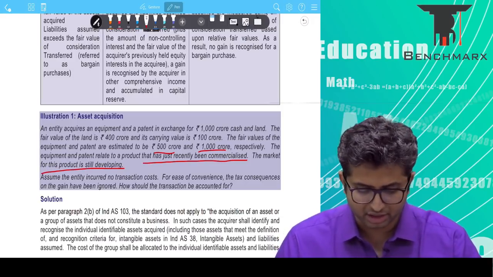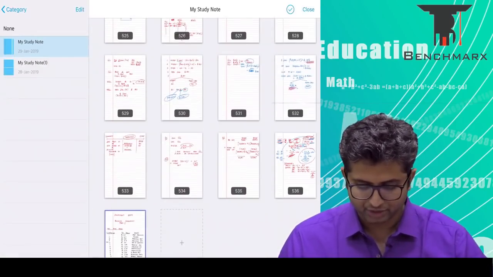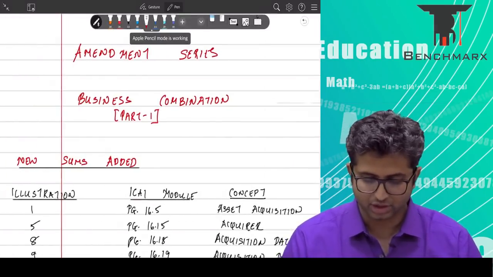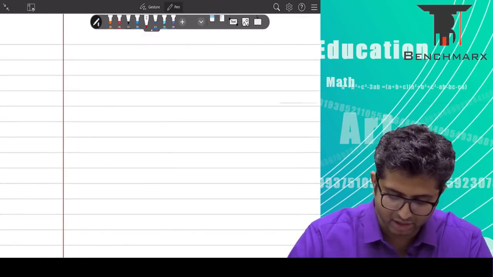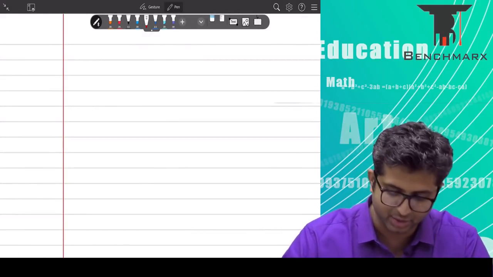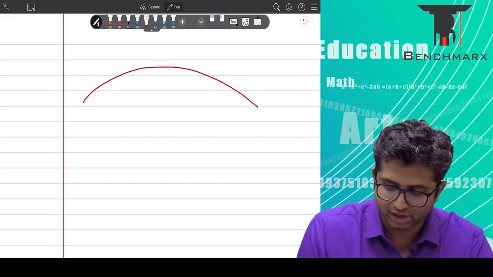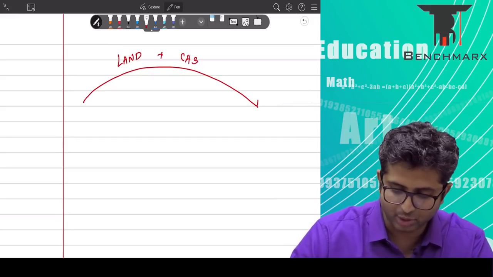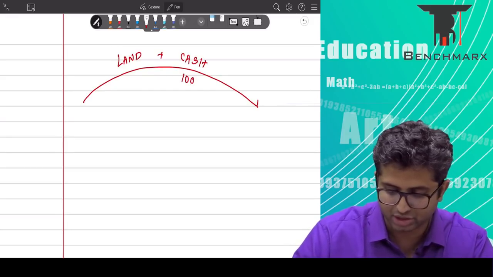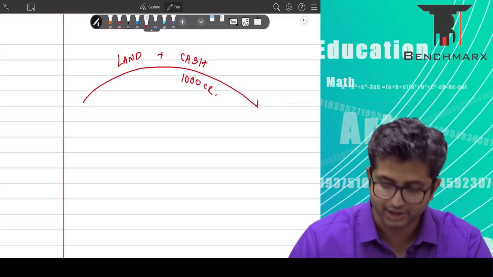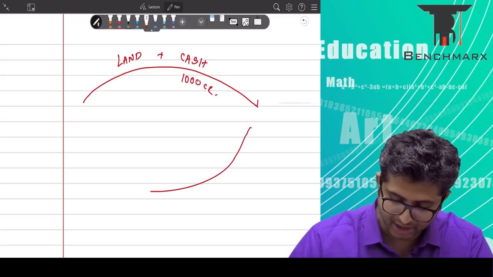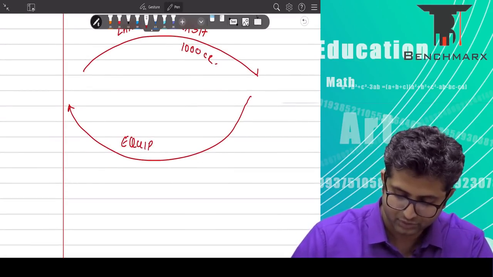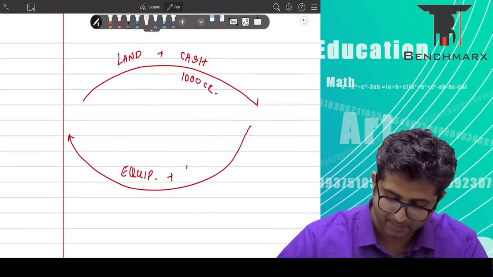So if we try to understand the transaction over here, we have a situation where the entity has land as well as cash. As a part of the exchange, it is giving up land and it is paying cash. The question tells you that the cash paid is 1,000 crores. There is no ambiguity in this point. And in return, I am getting equipment and I am also getting patents.